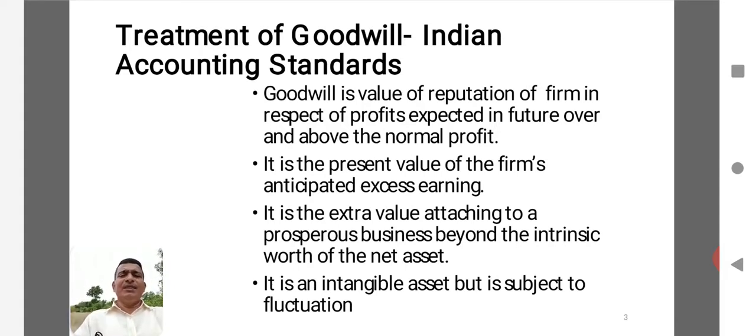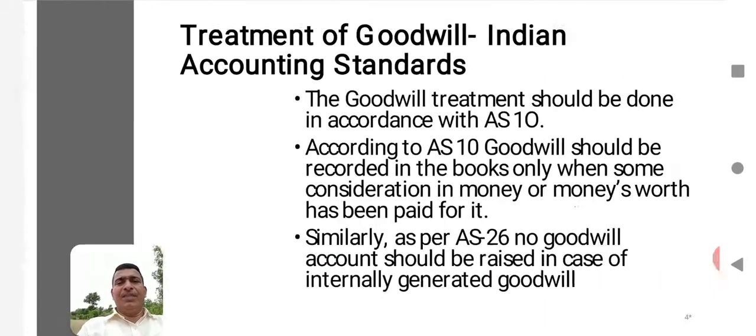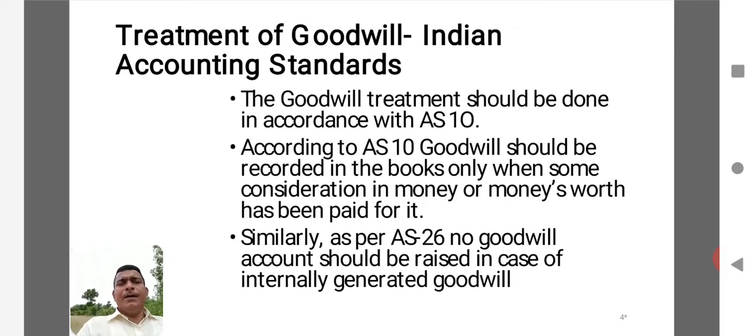They are all intangible assets that will have value, and they will appear in the balance sheet, but we cannot see them with our eyes. We can see them in the accounting treatment only. Now, accounting treatment in admission of a partner about goodwill should be done according to Accounting Standard 10. I told you AS 10 is the guiding principle for treatment of goodwill in admission of a partner.